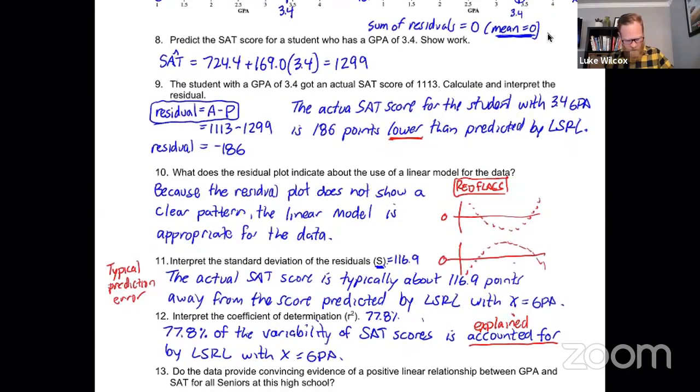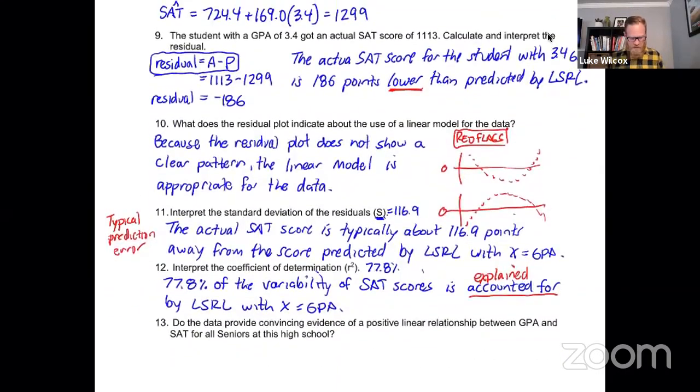All right, we've got one final question here. Number 13 says, do the data provide convincing evidence of a positive linear relationship between GPA and SAT for all seniors at this high school? Okay, we only have a sample of 10 students here, right? But based on our sample, do we have some evidence that there's a positive linear relationship?